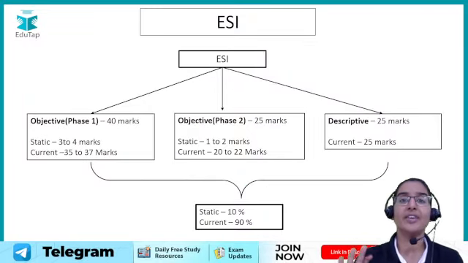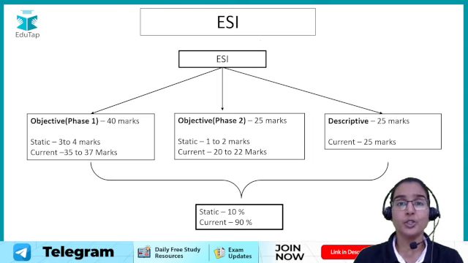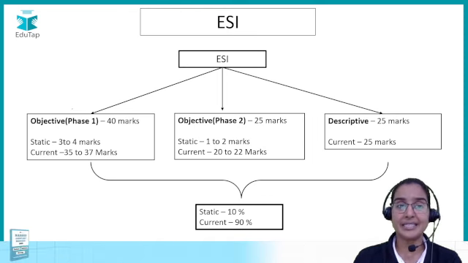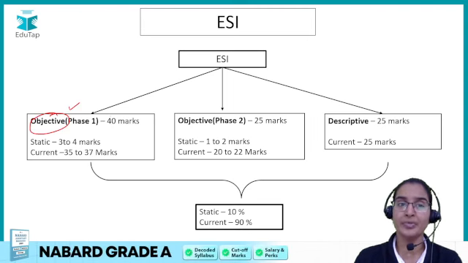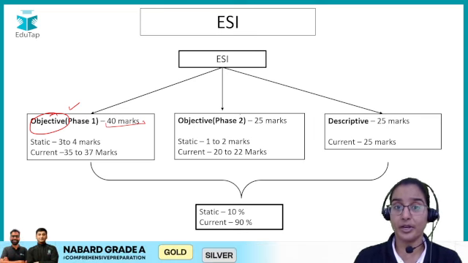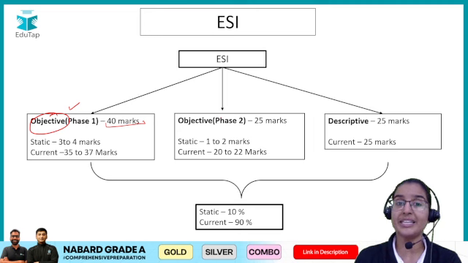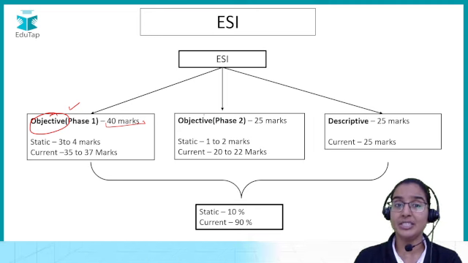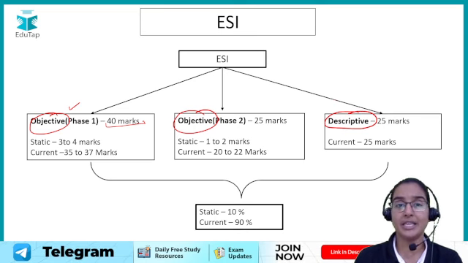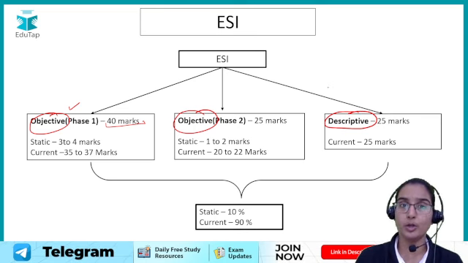Now students, as far as the ESI is concerned, the first question arises, where are we going to witness ESI in our exam? So basically we see ESI in phase 1 objective form, where ESI is worth 40 marks and it is part of the merit section, right? Then we see ESI in phase 2. In the phase 2 exam, we see it both in the objective form as well as the descriptive form, right? So these are the three areas where we are going to see the ESI.